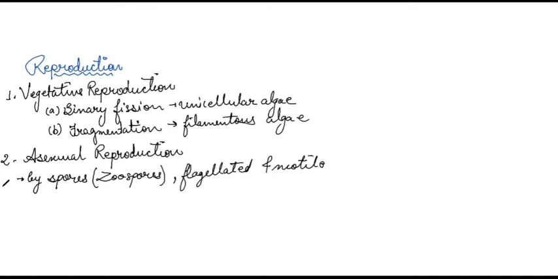The protection in unfavorable conditions is done by forming planospores, hypnospores, cysts, etc. So these are other forms of asexual reproduction which are done during unfavorable conditions.